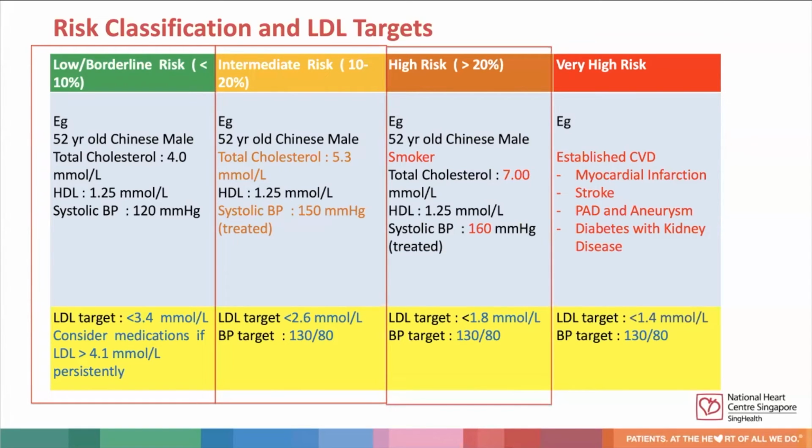For patients in the high risk category, the LDL target should be stricter and should be less than 1.8 millimoles per liter. And the blood pressure target, if they're hypertensive, should be 130/80.